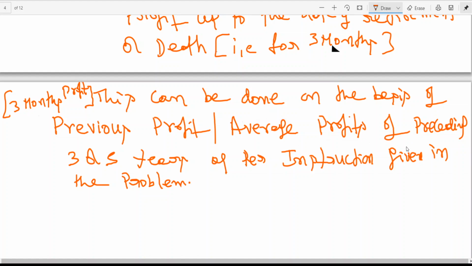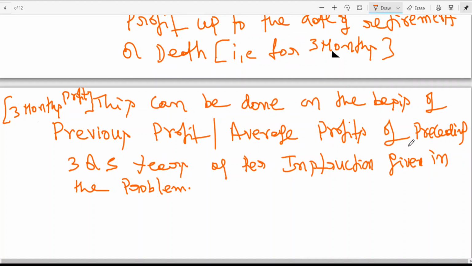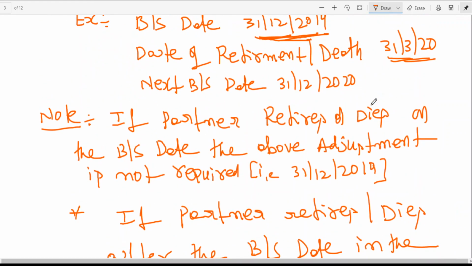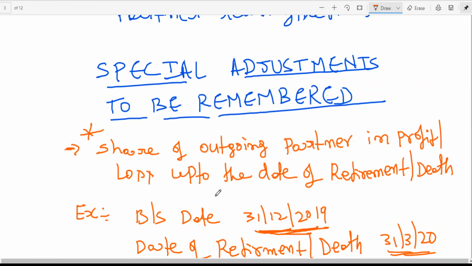Why? Because your next balance sheet date is 31st December 2020, and the outgoing partner can't wait, or the deceased partner's representatives can't wait for such a long time. That is the reason why this adjustment is relevant. This is a special point, meaning if it is there in the problem only we do it. If it is not given, we can't do it. That is why it is called special adjustments or special points.